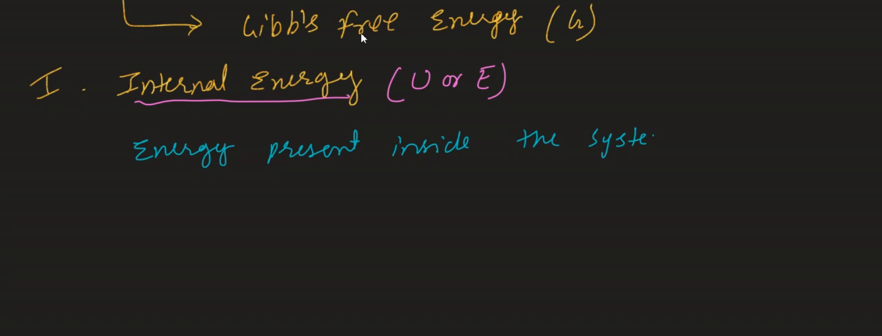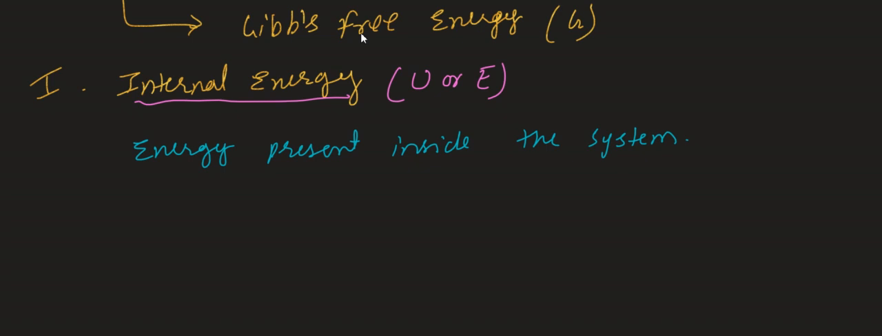What is the meaning of system? The one on which we are studying. For example, if we are studying a fan, then the fan is called the system. Energy present inside the fan is called internal energy. Suppose I'm talking about a student, then the student is the system. Energy present inside the student is called internal energy. Internal energy is not something new. It is a combination of all types of energy, like kinetic energy, potential energy, vibrational energy, rotational energy, anything.